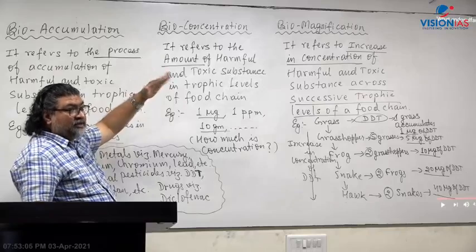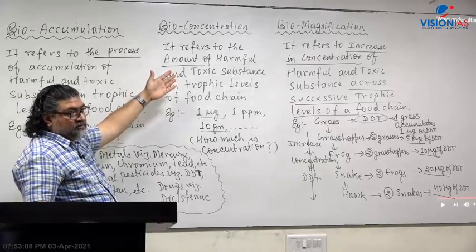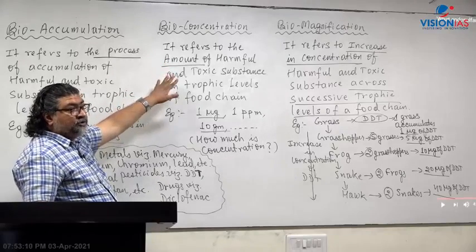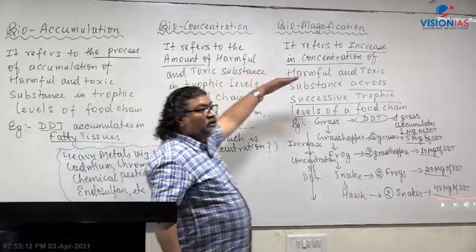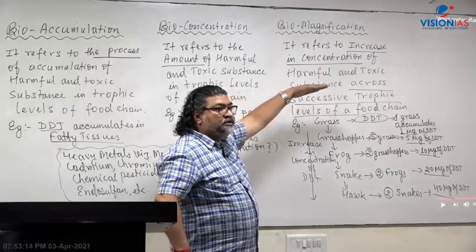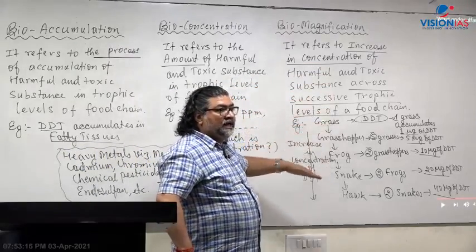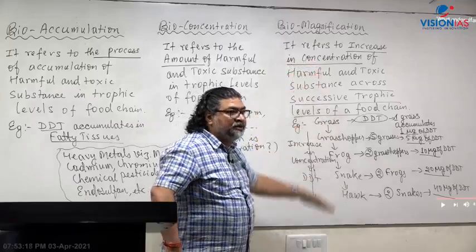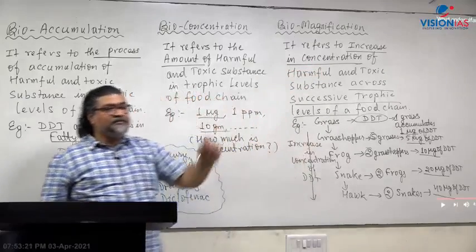In a vulture, the diclofenac concentration is higher, right? So that again depends on the concentration part. And here we are talking about the increase in concentration from one level to the next across the food chain. How it increases? That is called biomagnification.